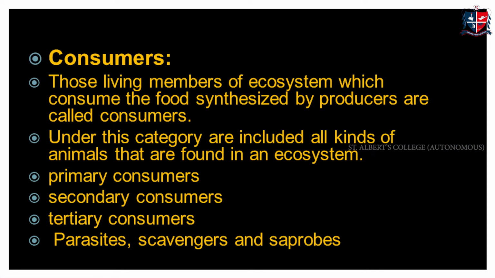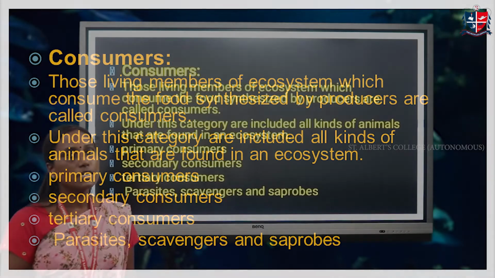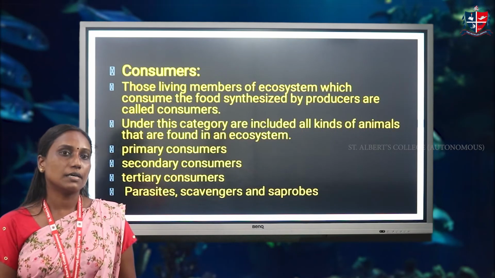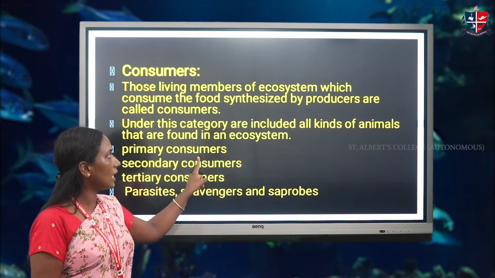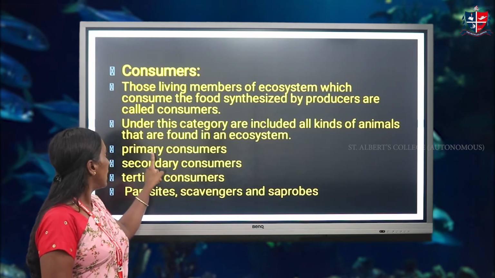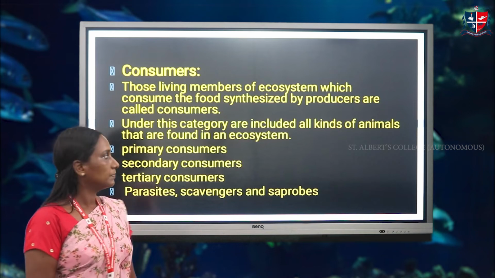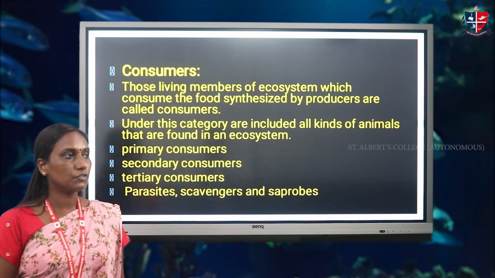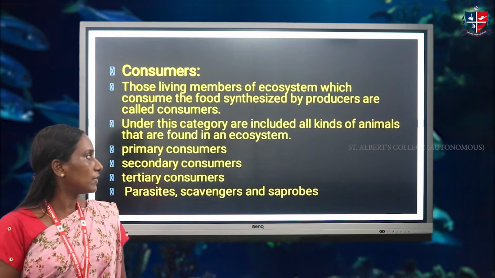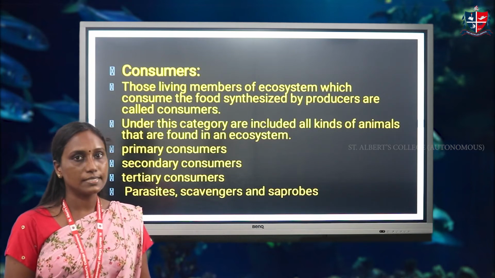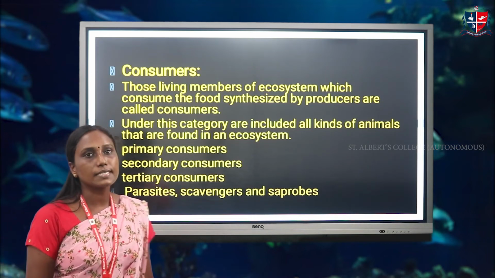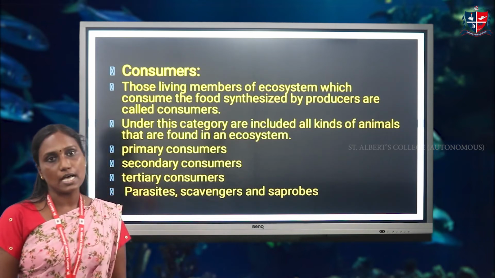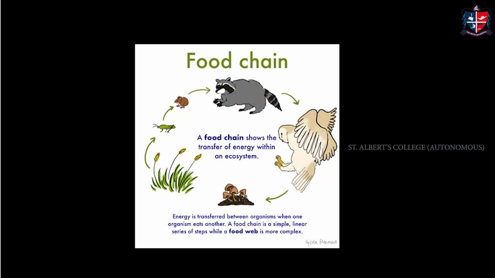Consumers. Consumers are living members of the ecosystem. They consume food synthesized by these producers. Under this category are included all kinds of animals that are found in an ecosystem. There are different types of consumers. The first one is primary consumer, the second one is secondary consumer, the third one is tertiary consumer. Parasites, scavengers and saprophytes are also included in this category.